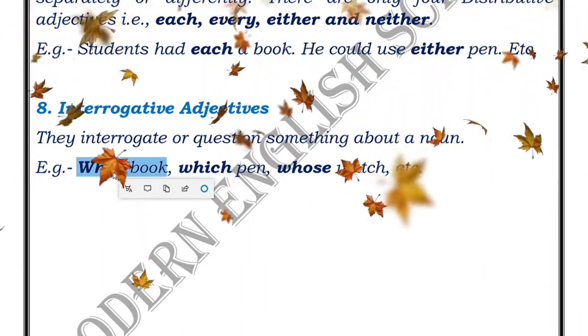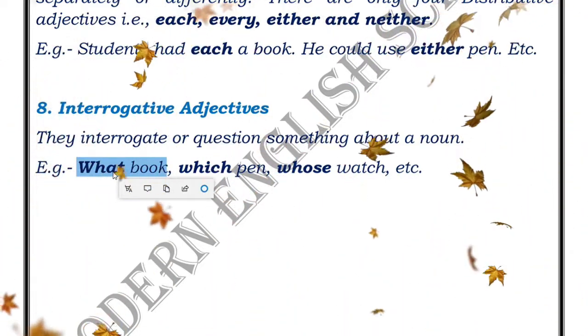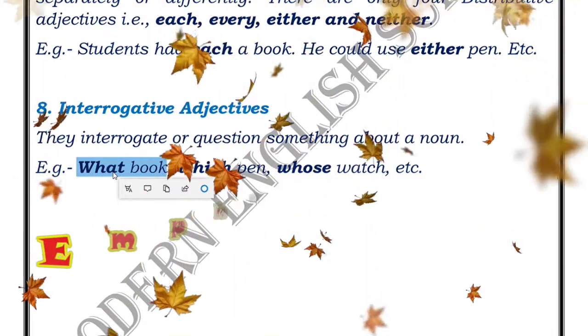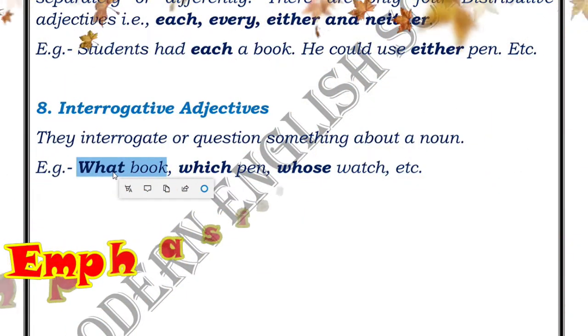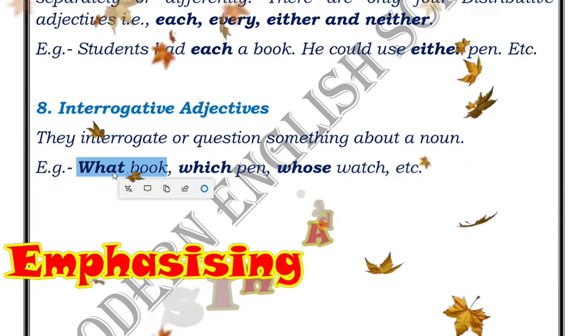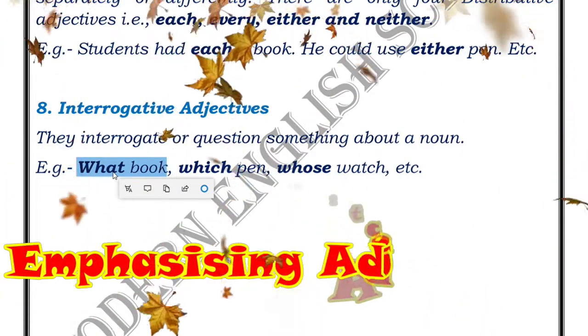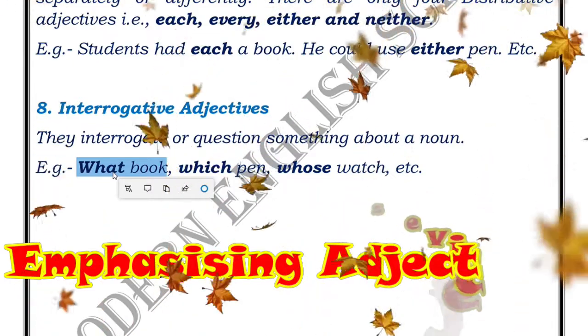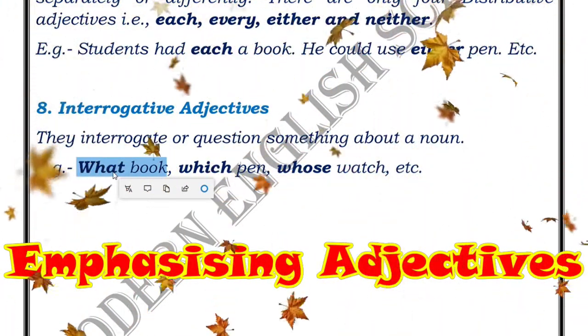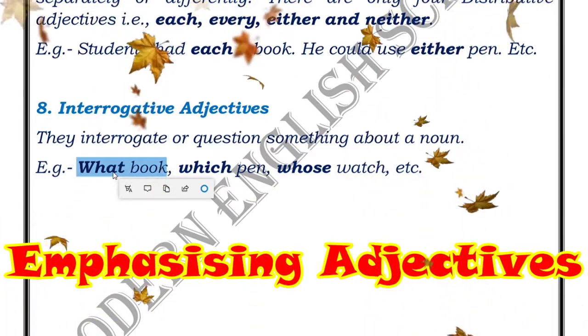But a student asked me a question: what is an emphasizing adjective? Some books do mention emphasizing adjectives. These are always used after some possessive adjective. If an emphasizing adjective is used in the sentence or phrase, it comes just after a possessive adjective.